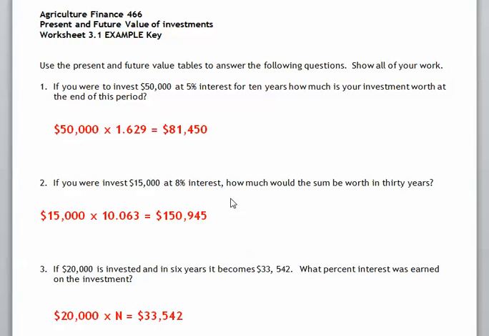Hello, today we're going to take a look at example 3.1, present and future value of lump sums. What we're looking at here is the time value of money. We're trying to figure out what a given amount of money is going to be worth in the future if compounded at a specific interest rate.